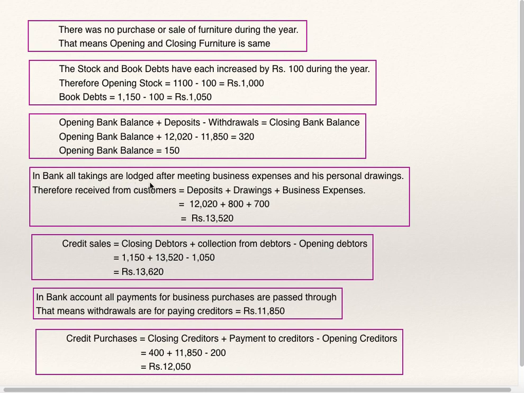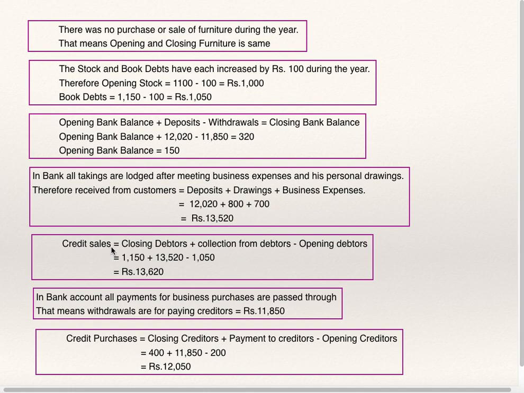In the bank, all takings are deposited after meeting business expenses and personal drawings, therefore this is the amount received from customers. Now we'll find out the amount received from customers. He has deposited 12020 after drawing 800 and after meeting business expenses 700. That means he must have received from customers 13,520. From 13,520 he has deducted 800 and 700 and deposited 12020. So 13,520 is collection from customers.